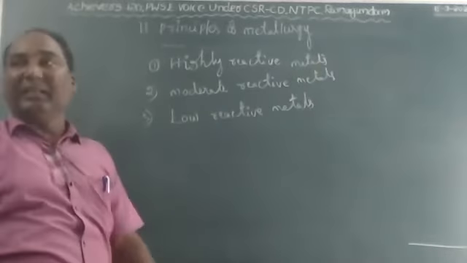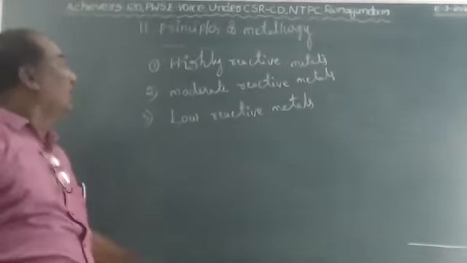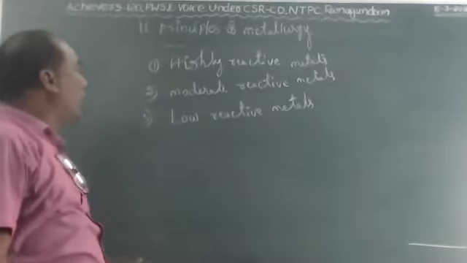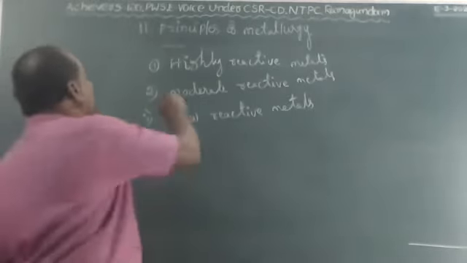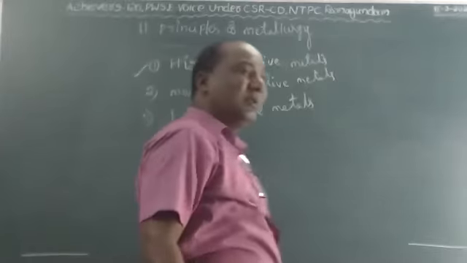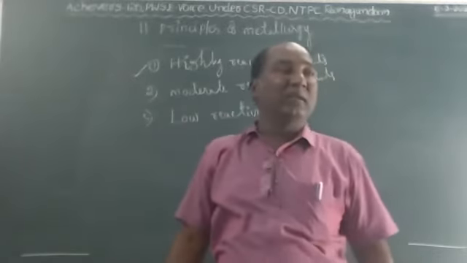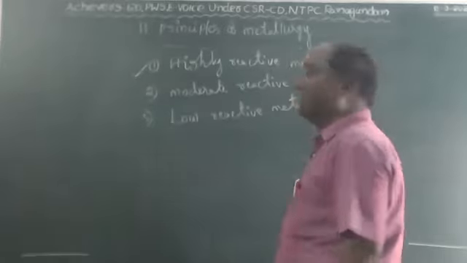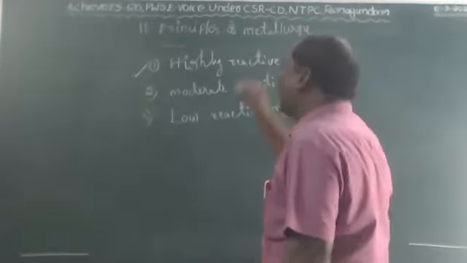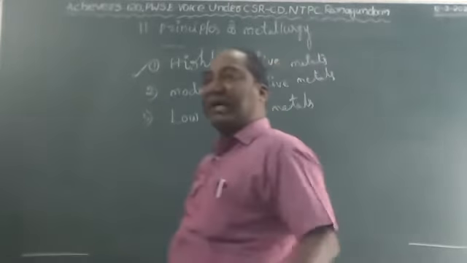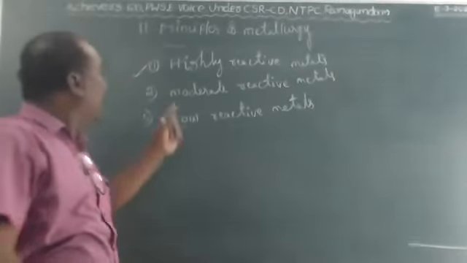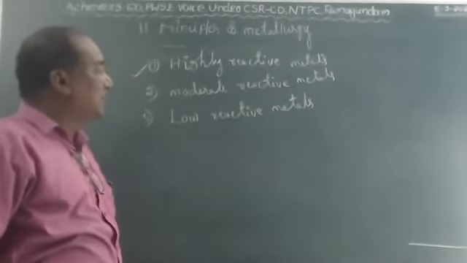According to the reactivity, metals are classified into three types: highly reactive metals, moderate reactive metals, and low reactive metals. Highly reactive metals are those where the reaction takes place within seconds.